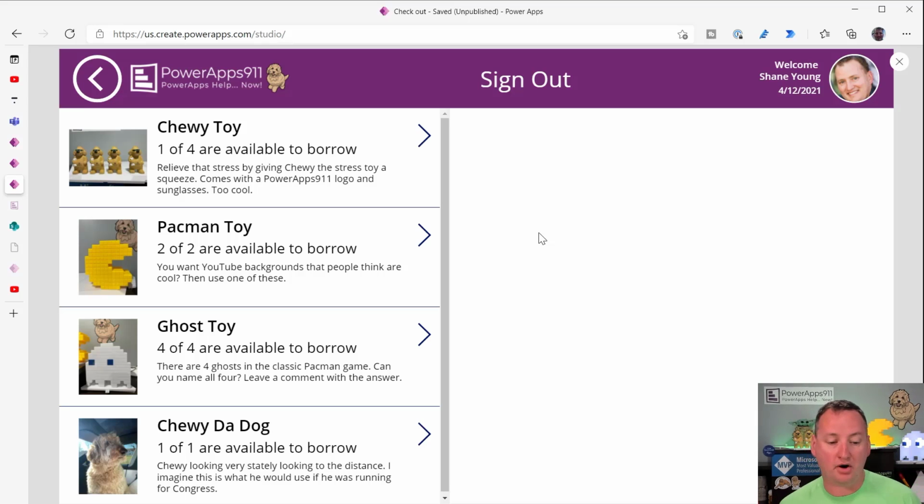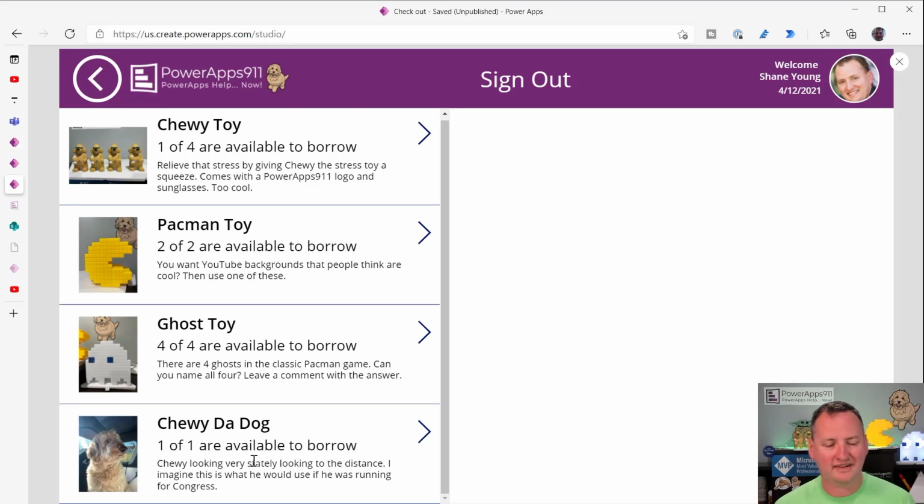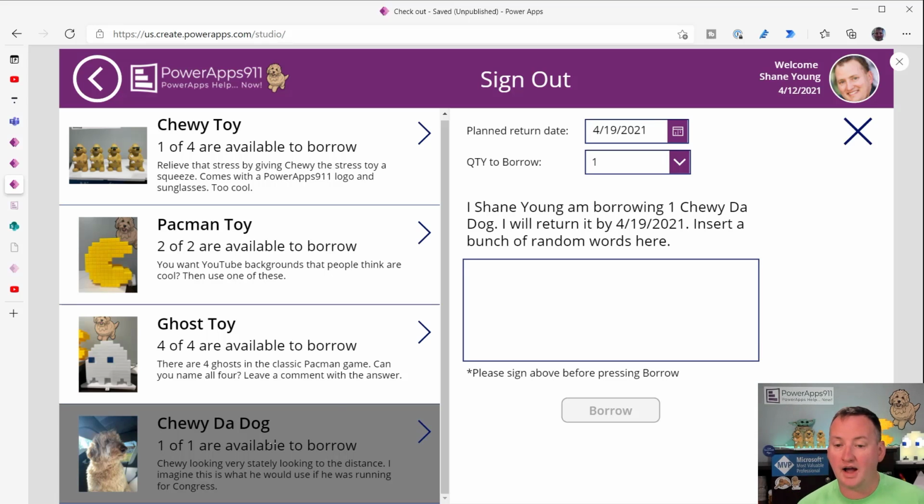Like if you wanted to borrow Chewy, right? And Chewy looks very stately down here. I really like this. So if we click on this, I want to borrow a Chewy. We'll highlight it. Hey, when do you want to return Chewy? I defaulted it to 7 days out in the future.